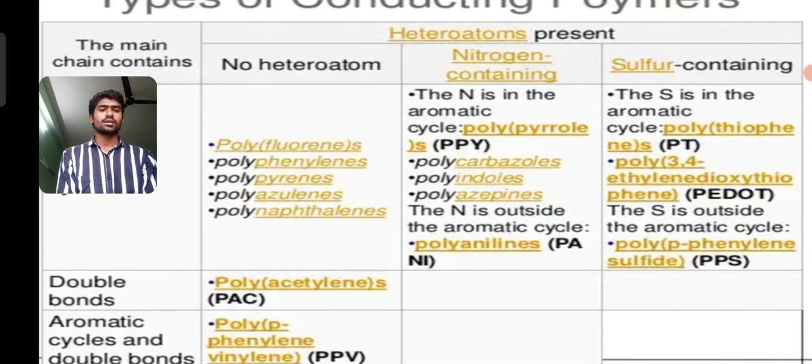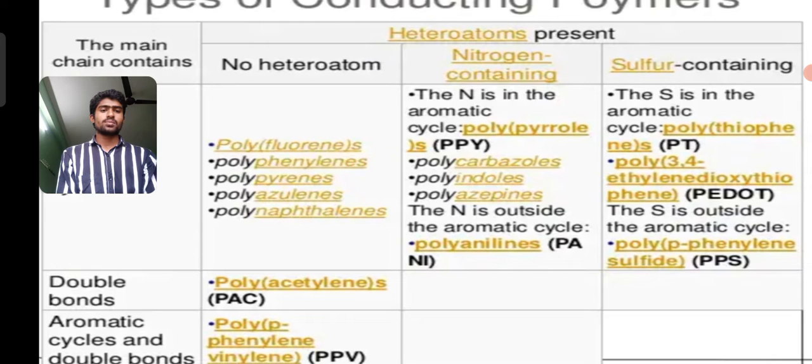where these non-heteroatom polymers do not conduct electricity, while the nitrogen containing atoms produce electricity, or conduct electricity. The nitrogen, N means nitrogen, is in the aromatic cycle.